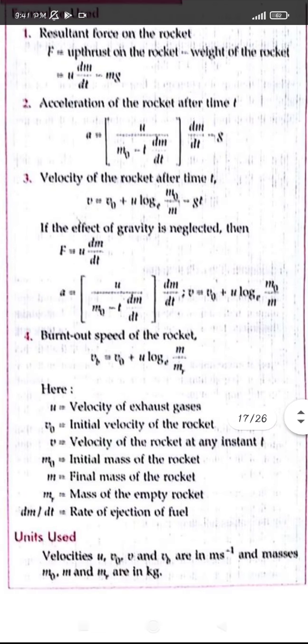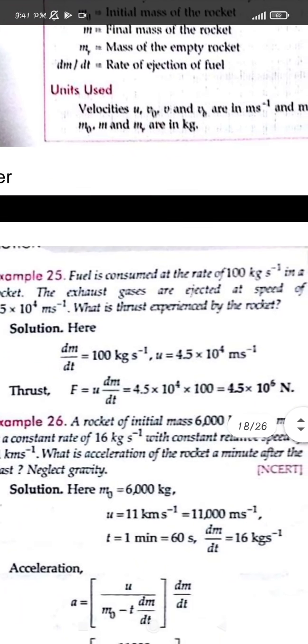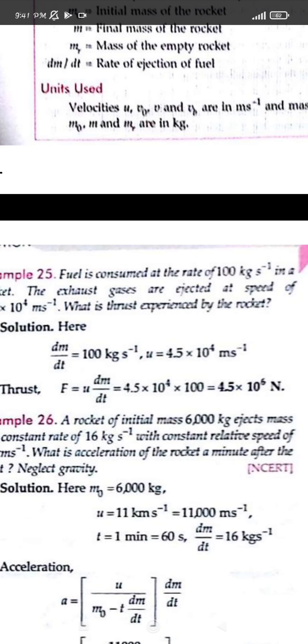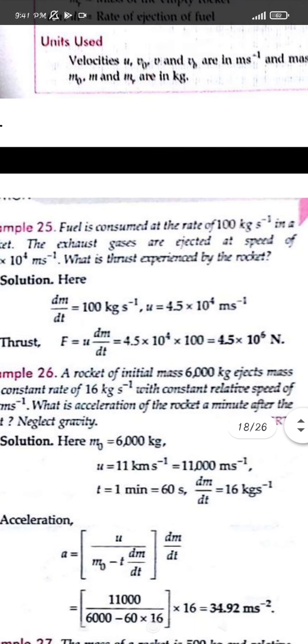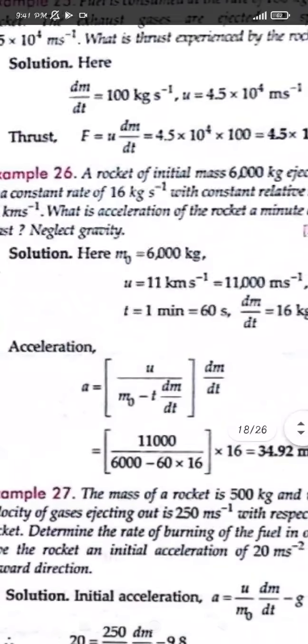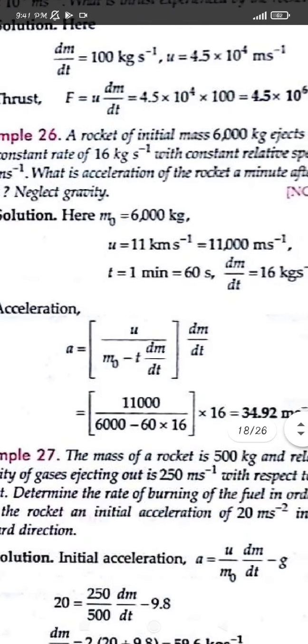This g is only taken when the exhausting gases are moving with some velocity in the downward direction. Here we neglect gravity, it is already written in the question, so the minus g will not be taken in the formula. Here m0 is the initial mass at t = 0, given as 6000 kg, u will be 11 km per second, and t is given as 1 minute after the blast. After the blast, what is the acceleration it is asking?